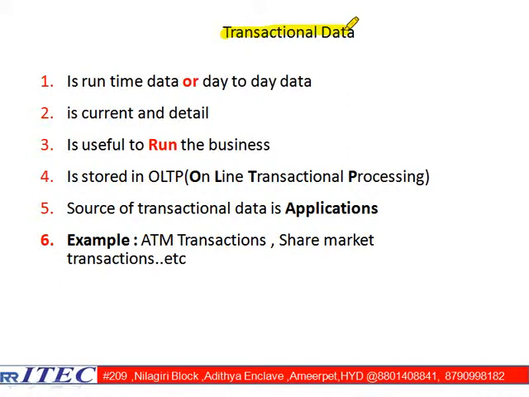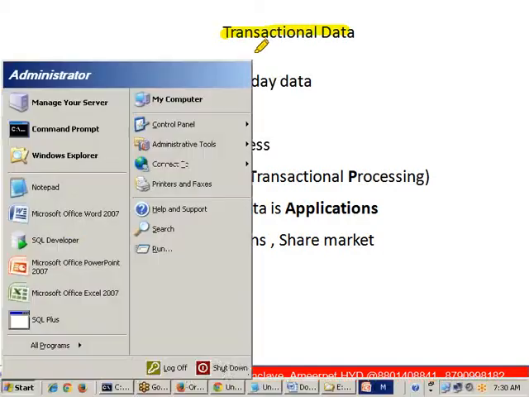Now, what is the problem we are facing with the transaction data? One of the advantages is that we are going to run the business smoothly. Transaction data is mainly useful to run the business smoothly. Even so, it has its own limitation. What is the limitation we need to understand? Let me go for one business question.